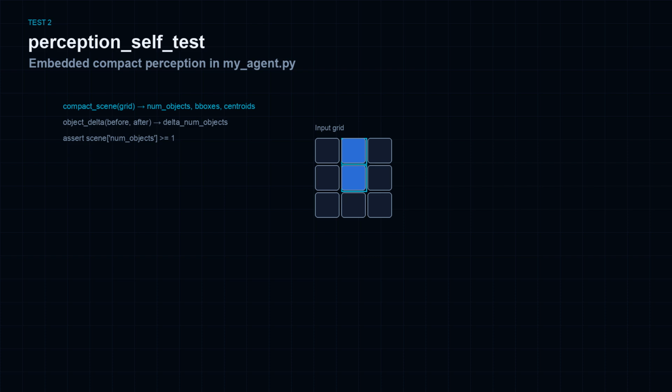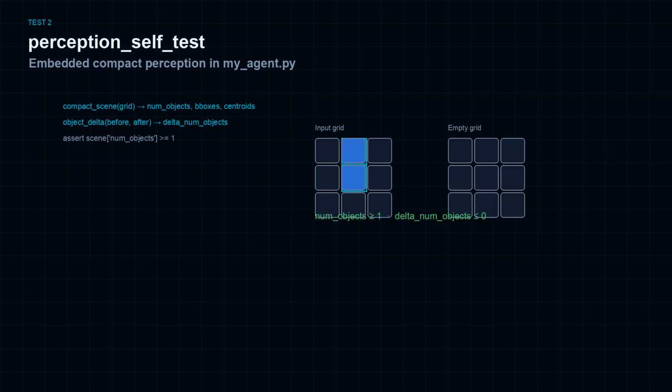The embedded perception self-test runs inside myAgent.py. A 3x3 grid with a vertical bar of color 1 yields at least one object in compact scene. An empty grid after produces delta num objects less than or equal to 0. Compact scene returns grid shape, background color, num objects, and per object boxes and centroids. Object delta compares before and after counts. Assertions pass and the test prints perception self-test OK.